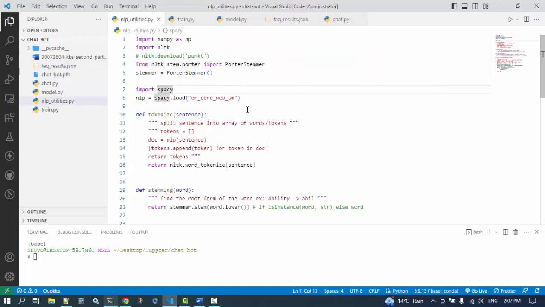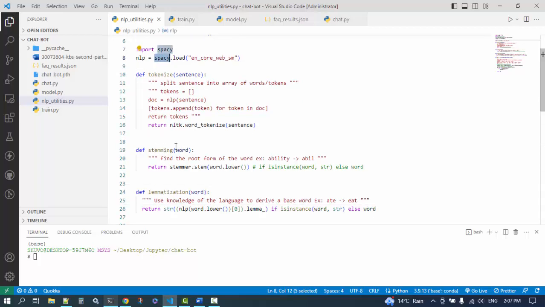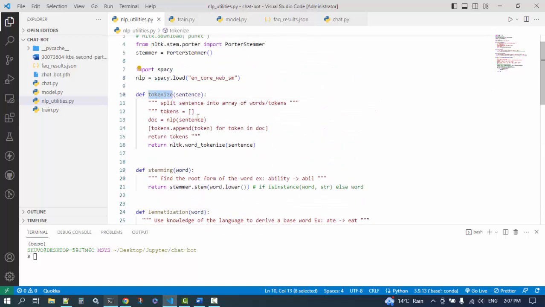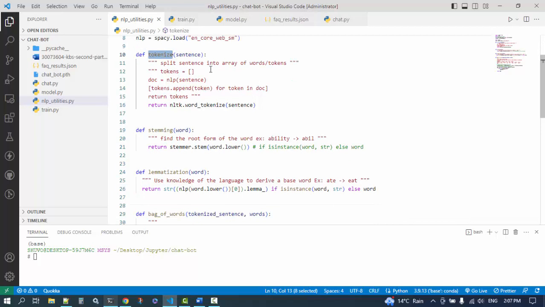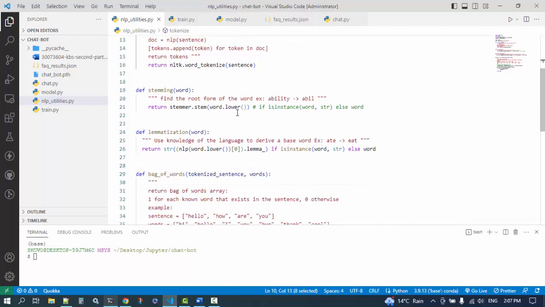I'm going to explain a bit of my coding structure here. I'm using NLTK and spaCy for preparing my data, and I have used tokenization to split my sentences and patterns, and stemming. For stemming, for example, a word that comes with ability will be converted to able.